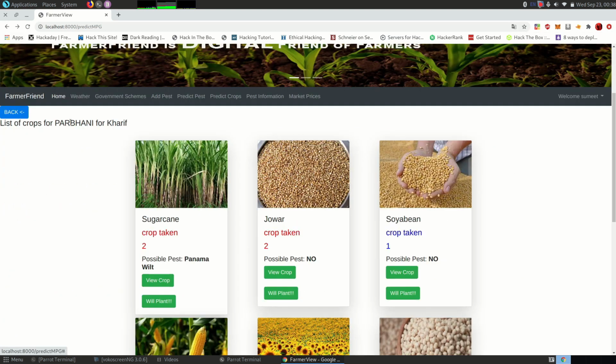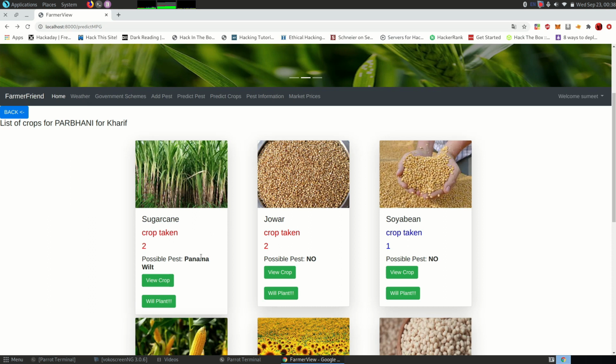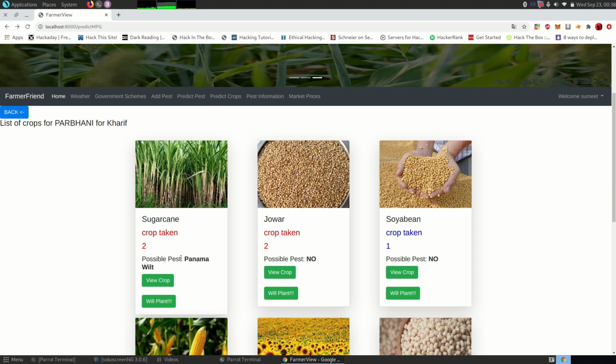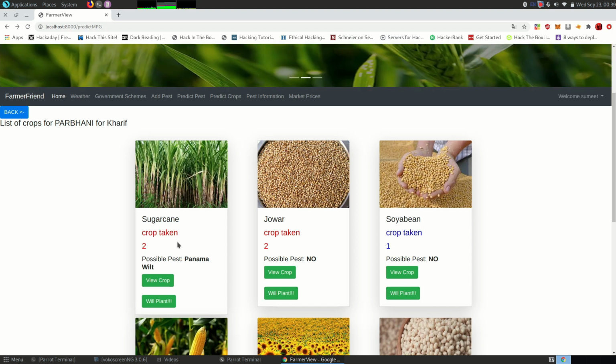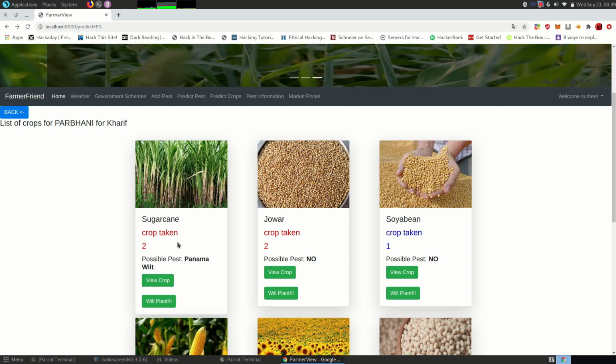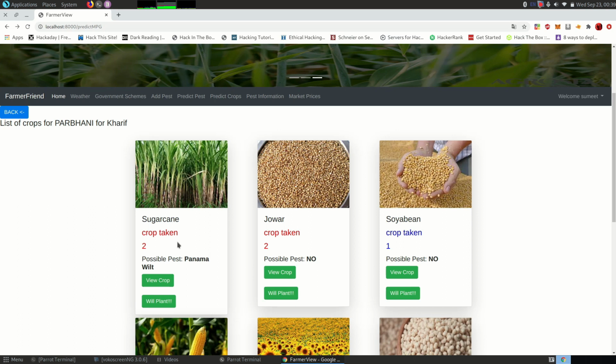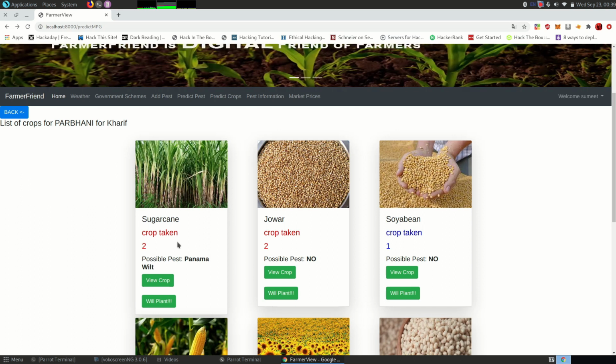Also we are predicting possible pests for the crop based on a classification model. So here you can see the possible pest for sugarcane in Parbhani is Panama wilt. Crop taken count in that area is the count of farmers in that area who visited this website and want to take this crop in their farm.